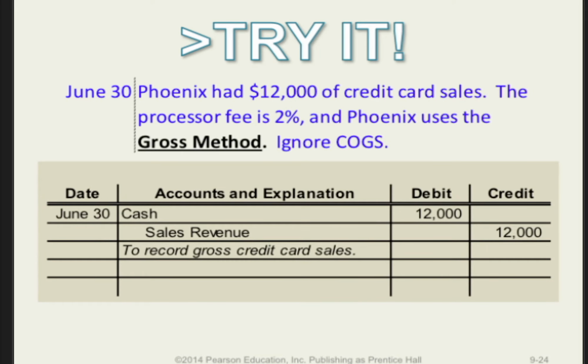Just a note on this slide again: the reason you don't see the next portion of that is because on the 30th you will record the full amount, and this triad doesn't mention anything about when you actually are getting paid from the processing company. So you'll have to wait until the credit card processor actually deducts the fee before you can do that journal entry.